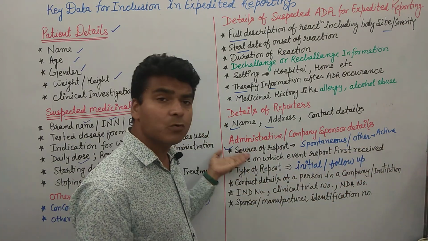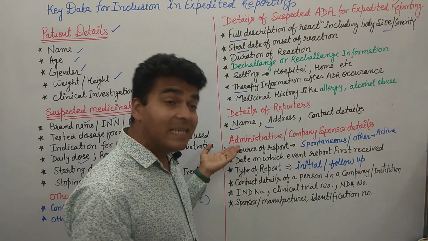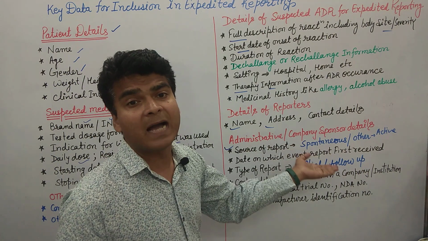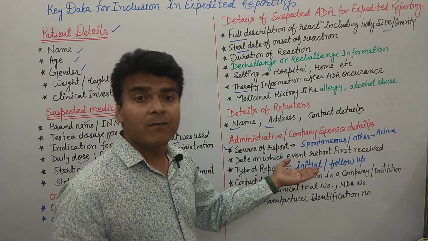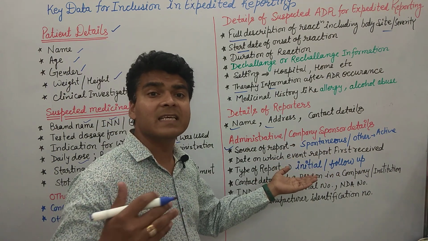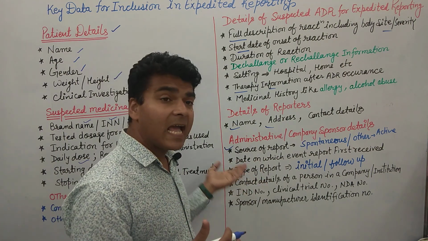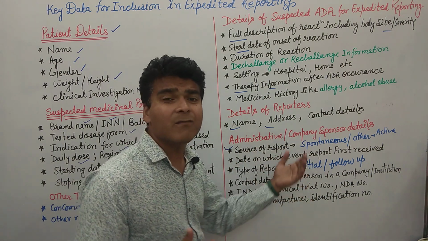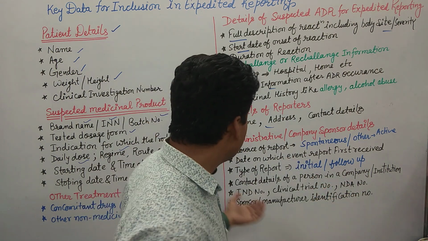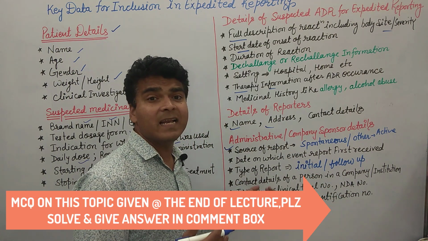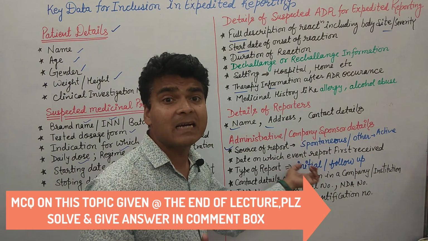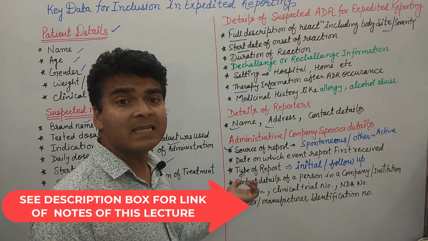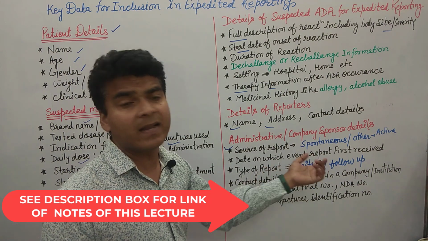Then date on which the event was first reported to the company, when the company first received the adverse event. Then type of report, whether the report is an initial report or a follow-up report. Clear? Then further we require the contact detail of the person in the company whom the regulatory authority can contact as well.